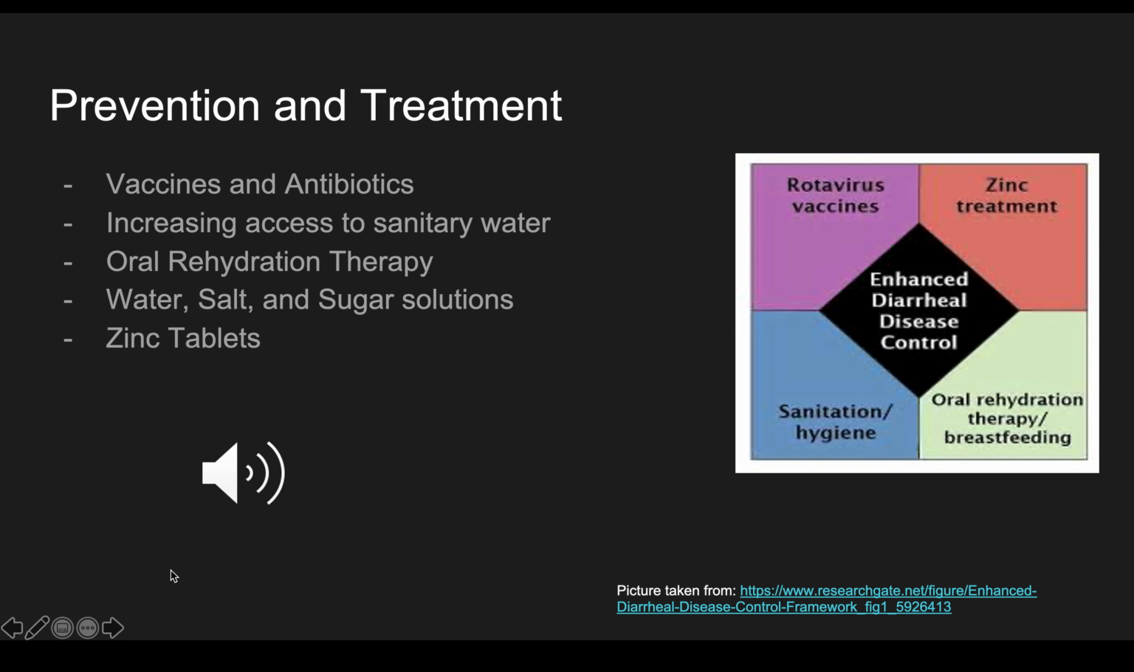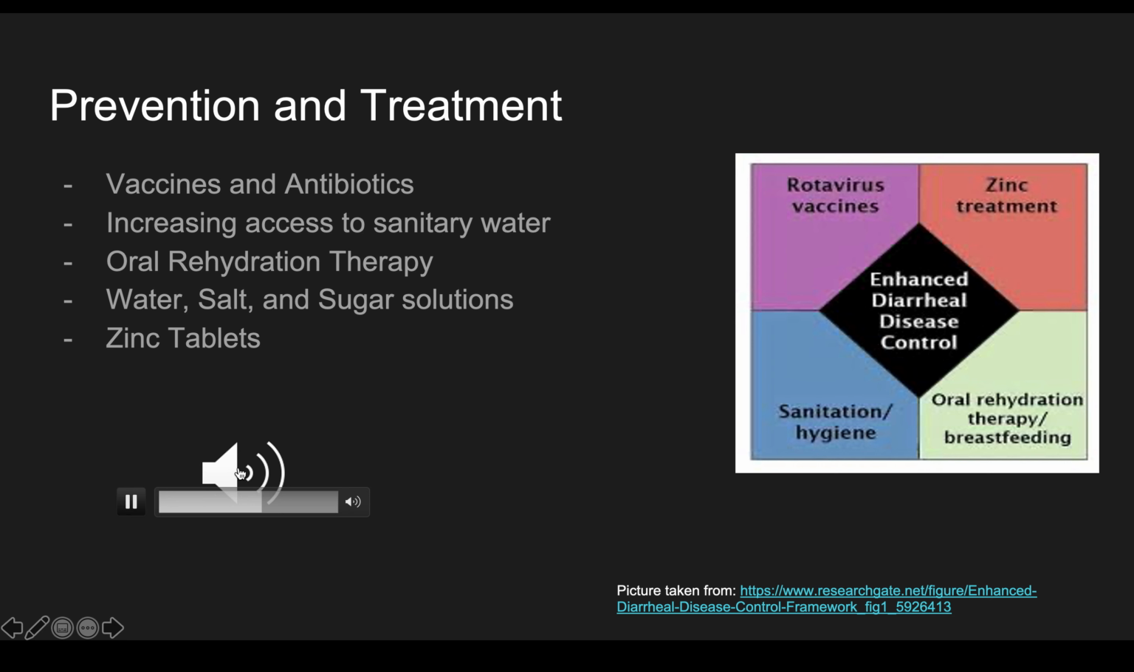So this slide is very important when it comes to prevention and treatment. We're talking about how we manage those who don't yet have diarrheal disease, as well as those who have contracted diarrheal disease of different kinds. So first off, very important are vaccines to keep people from getting it, and antibiotics to treat some of the people who have a bacterial strain of this disease. We also want to increase access to sanitary water in these third world countries that don't have clean water supplies.